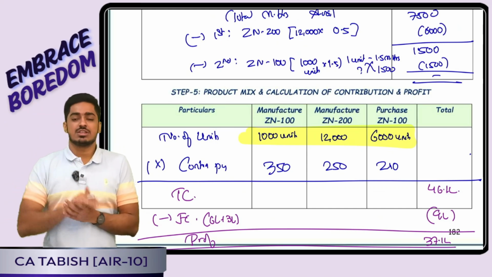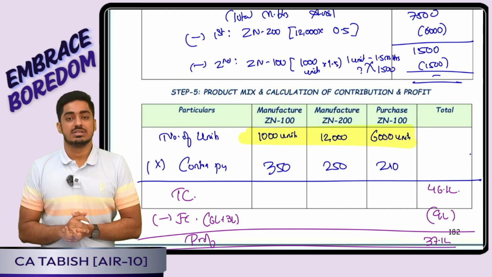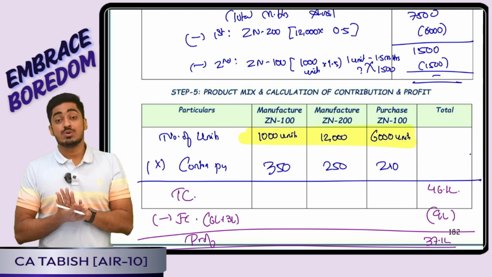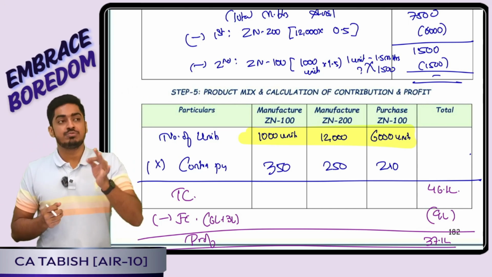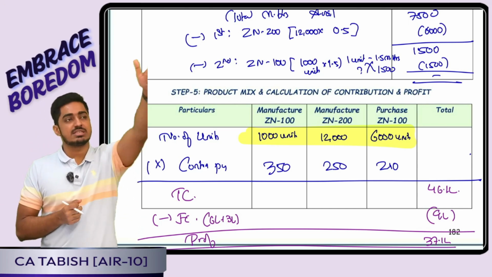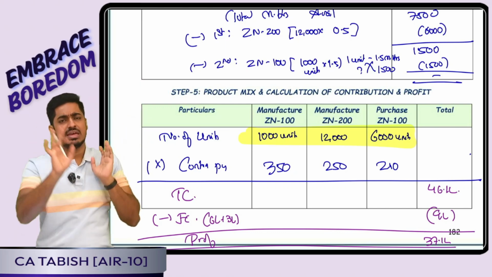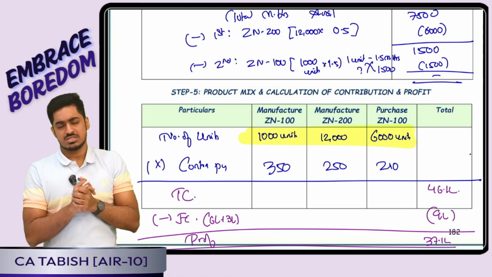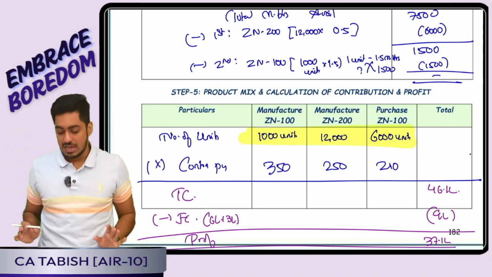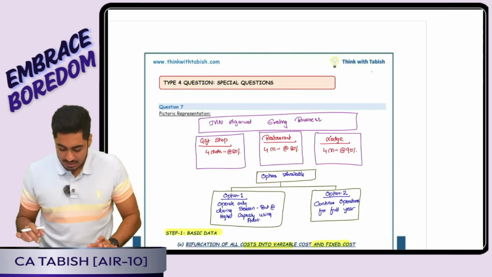In-house I manufactured 1,000. But there was one more option. An external supplier was there. He was willing to supply up to 6,000 units maximum. So I checked, if I purchase from him and sell, do I have a positive contribution? Yes. 6,000 units I got from him, and I sold them as well. Is this clear, everyone? That was the question.